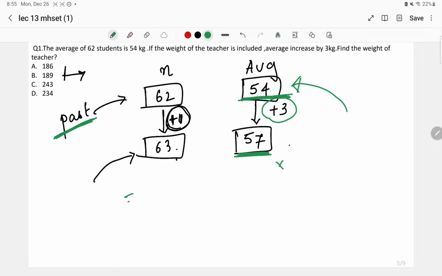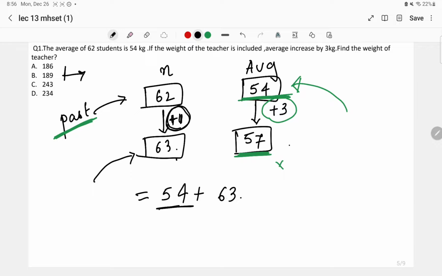So the old average was 54. Okay, I'll change the color of the pen, please. 54 plus 63. Look here, 54 is the old average.